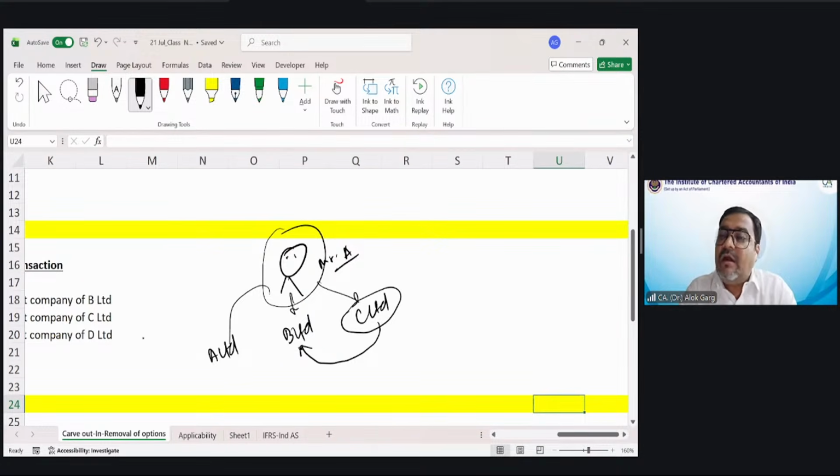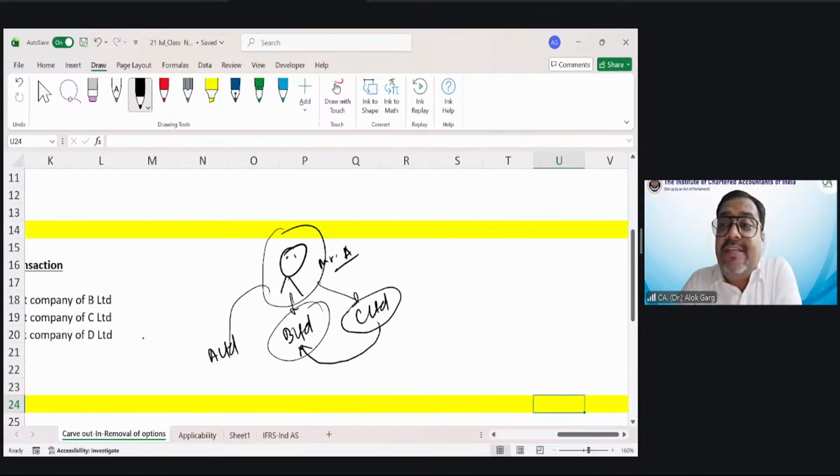Mr. A. After acquisition, who becomes the parent of this merged entity B Limited? Mr. A. So what is meant by a common control transaction? When the ultimate controlling person or entity remains the same before and after acquisition, it is known as a common control acquisition, right?